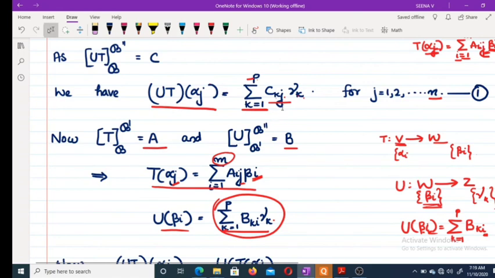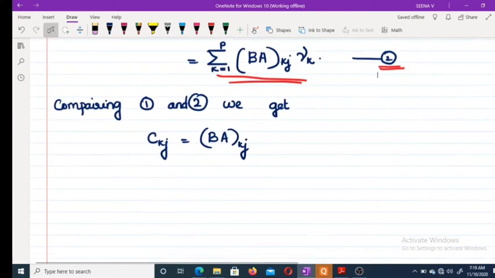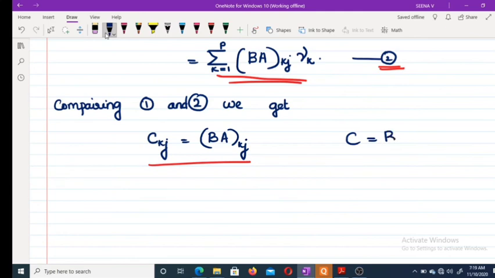C k j gamma k. As the bases are ordered, the representation is unique. So comparing equations 1 and 2, we get C k j equal to B A k j. That means what we get? This means the matrix C equals B A.